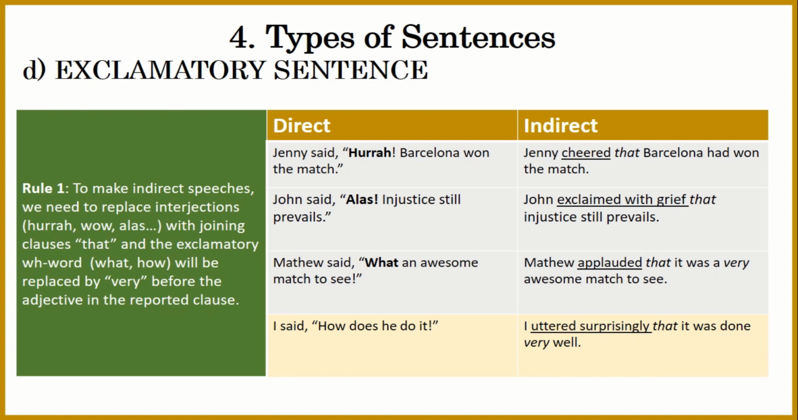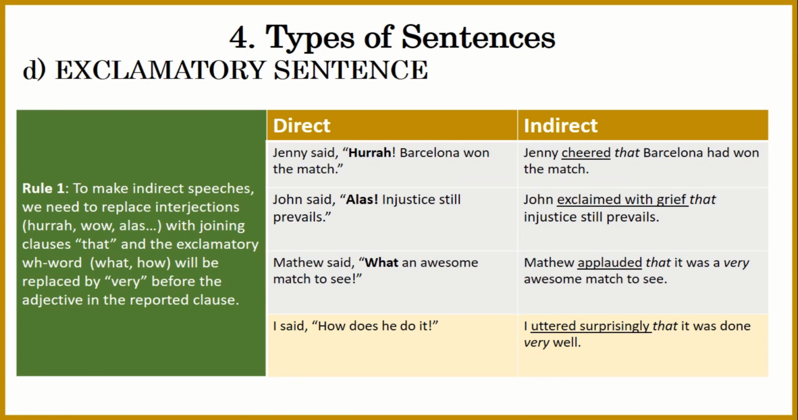This also has only one rule. The rule is that to make indirect speeches, we need to replace interjections with joining clauses like "that", and the exclamatory WH word will be replaced by "very" before the adjective in the reported clause.